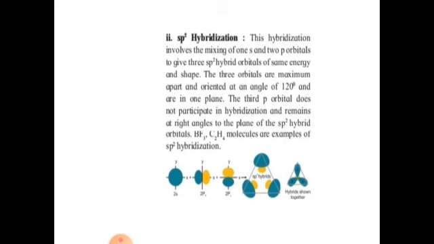The three orbitals are maximum apart and oriented at an angle of 120 degrees and are in one plane. The third p orbital does not participate in hybridization and remains at right angle to the plane of the sp2 hybrid orbitals. BF3, C2H4 molecules are the examples of sp2 hybridization.